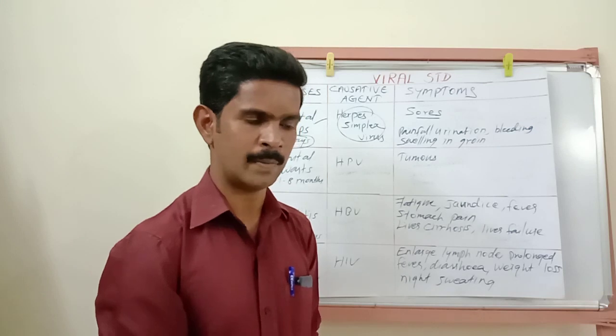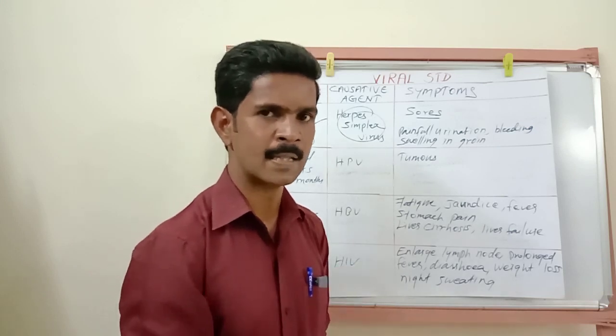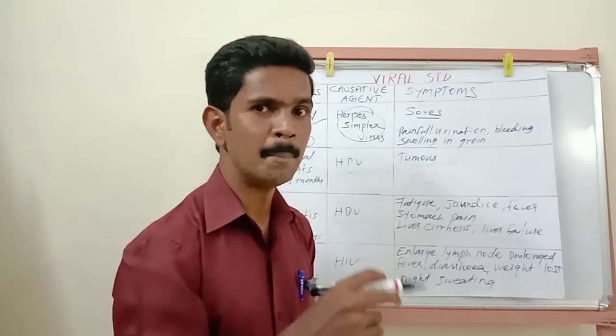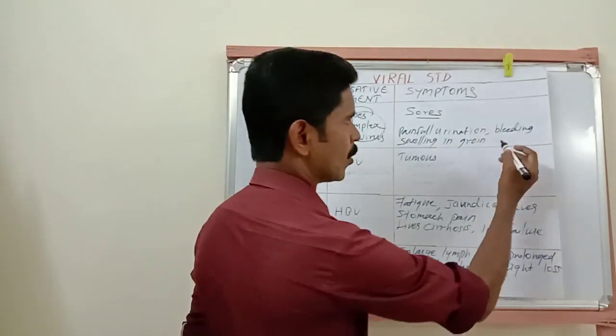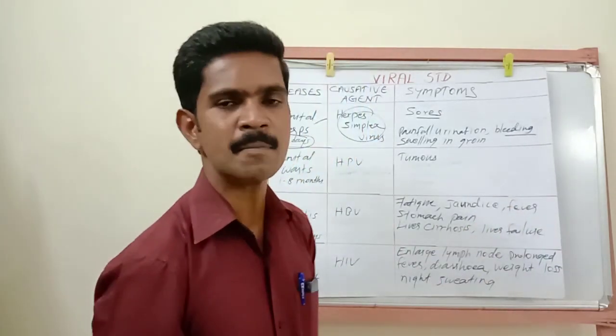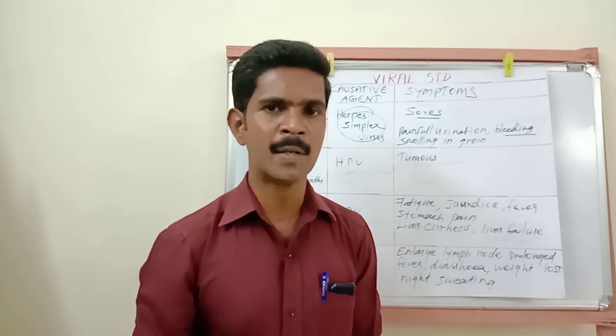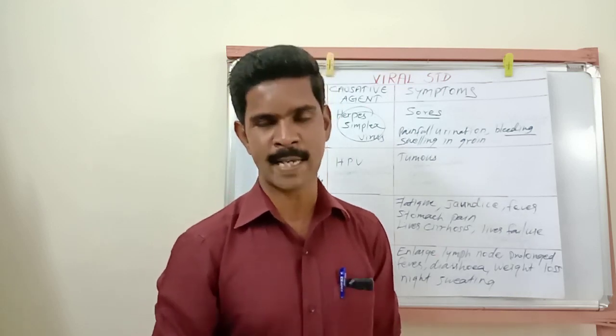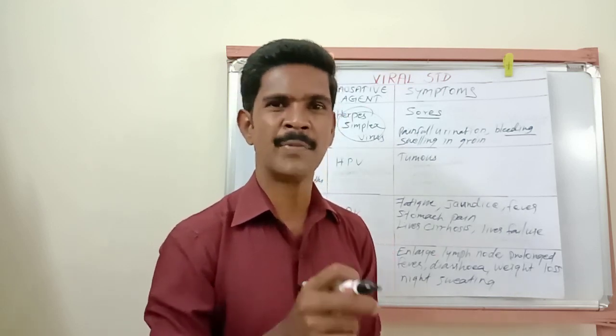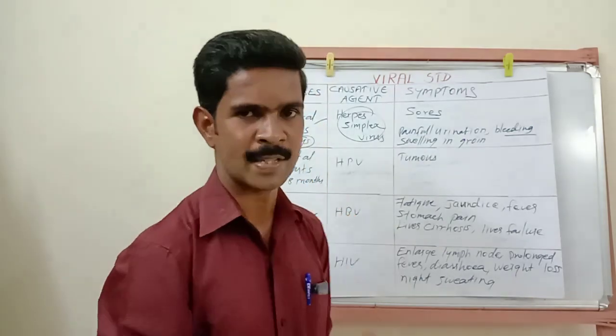Already I told you, when the infected person releases urine, they will feel some pain. Then the next one is bleeding. Mostly this bleeding takes place in the female reproductive system between the menstrual cycles. So this is one of the very dangerous symptoms of this viral infection.